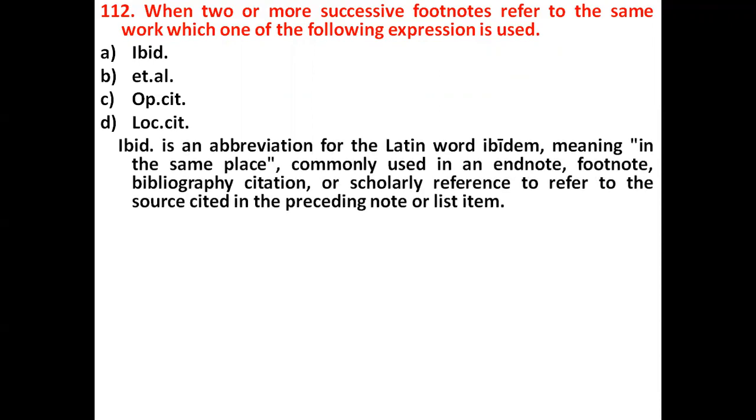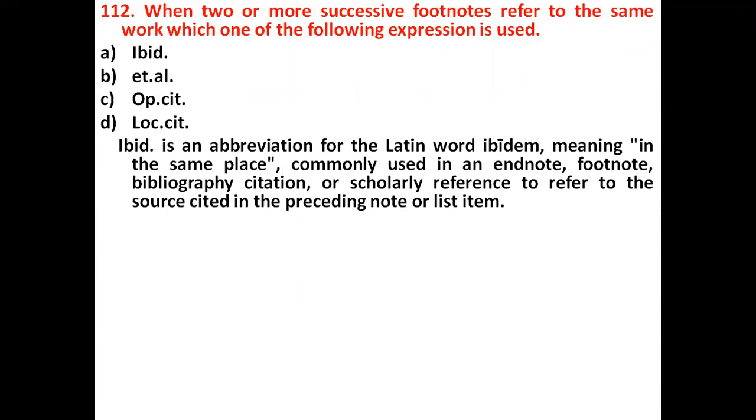IBID is an abbreviation for the Latin word ibidem, meaning in the same place, commonly used in an endnote, footnote, bibliography, citations or scholarly reference to refer to the source cited in the preceding note or list item. So our correct answer will be option A, IBID.